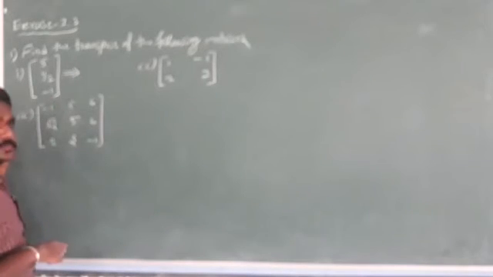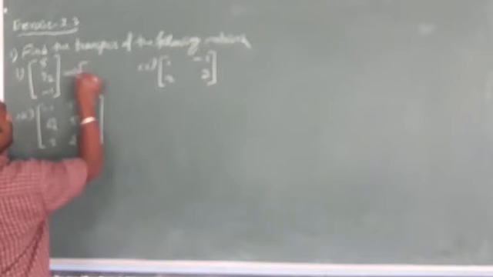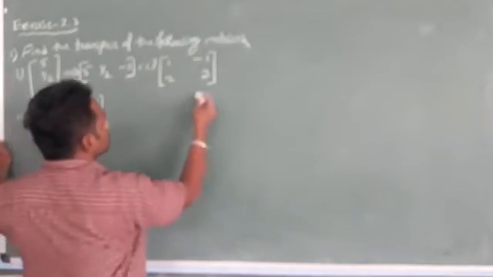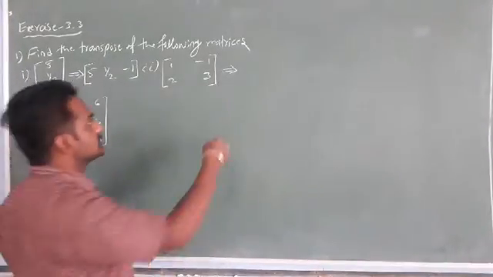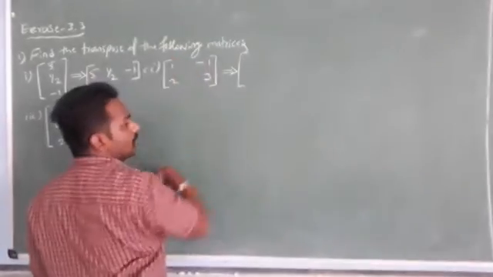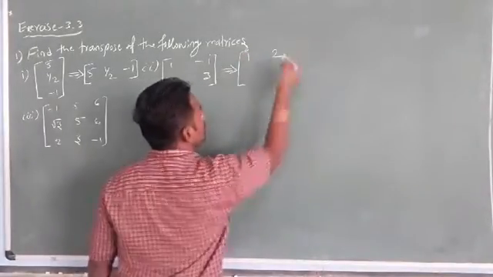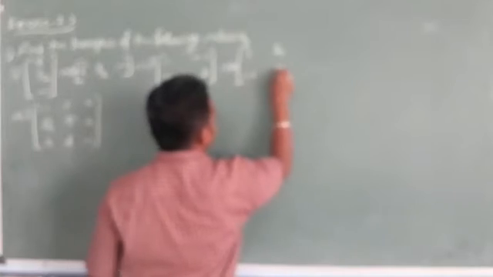If I apply the transpose to this matrix, I will get the row matrix 5, 1/2, −1. Then it is a square matrix of order 2 by 2. What is the transpose here, students? The rows become columns and columns become rows. The first column, 1 and 2, becomes the first row. The second column, −1 and 3, becomes the second row.